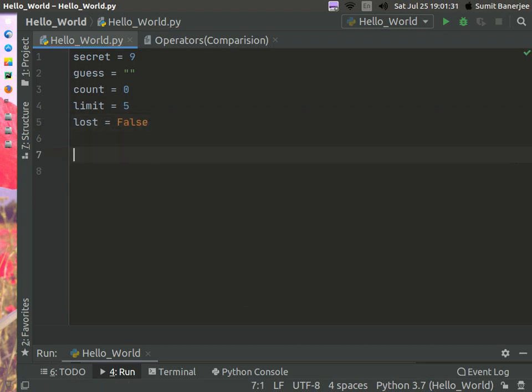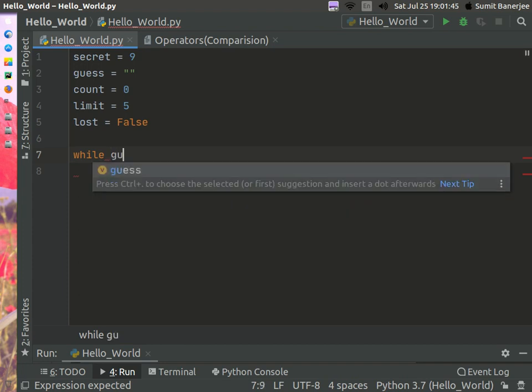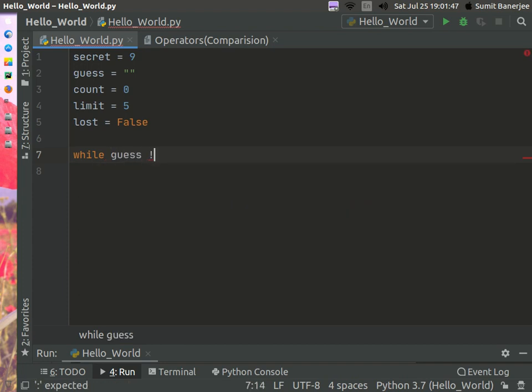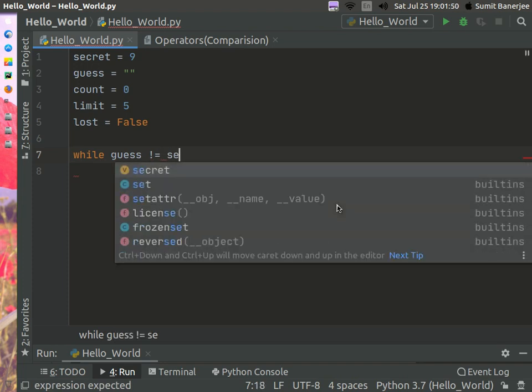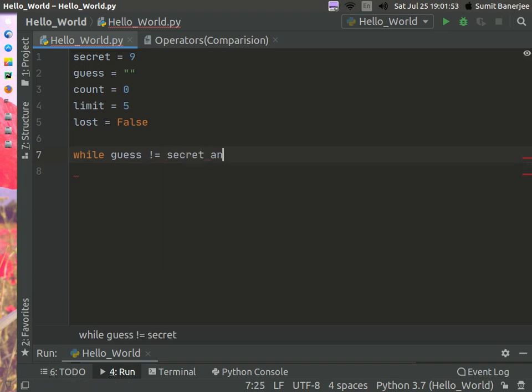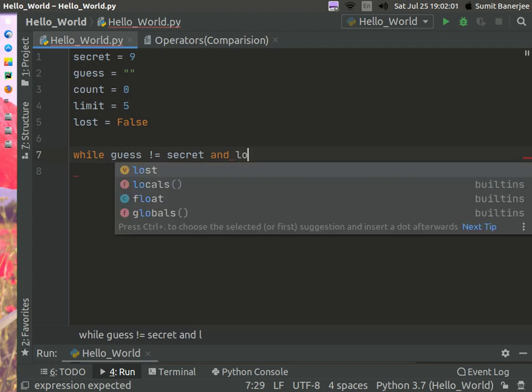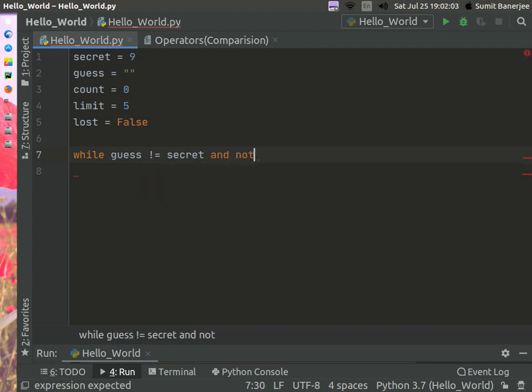After this you can start programming your while loop. The loop condition is while guess is not equal to secret and not lost. Here, and is a logical operator, and not is also a logical operator.